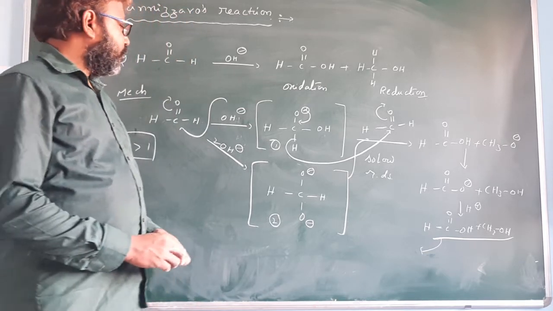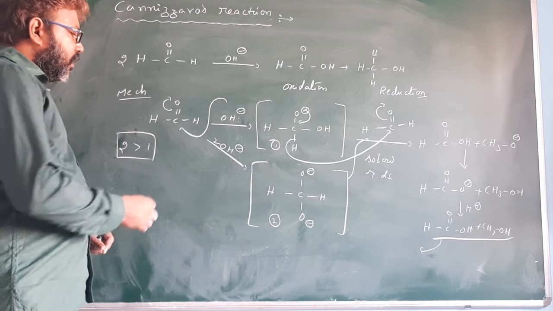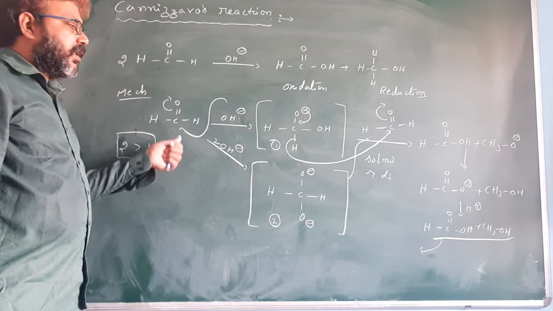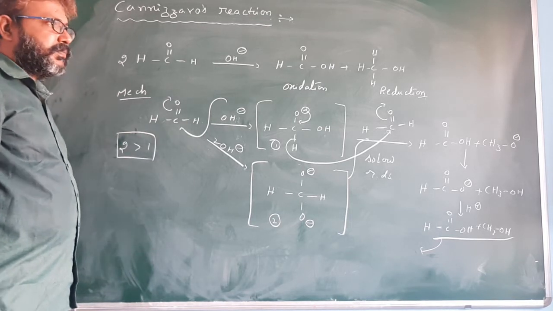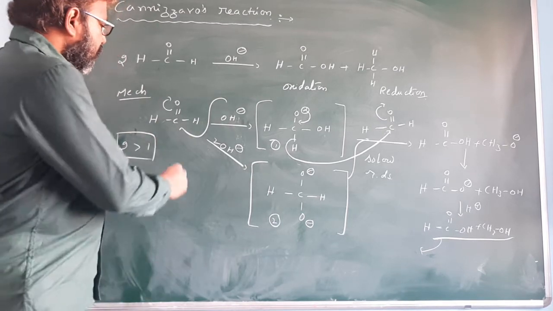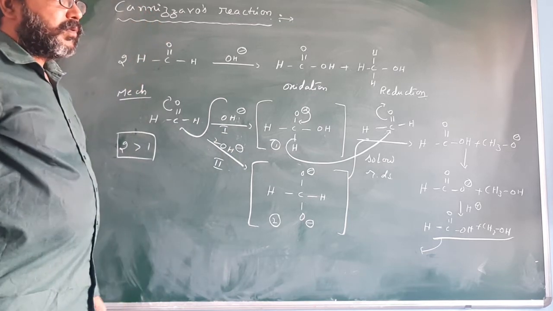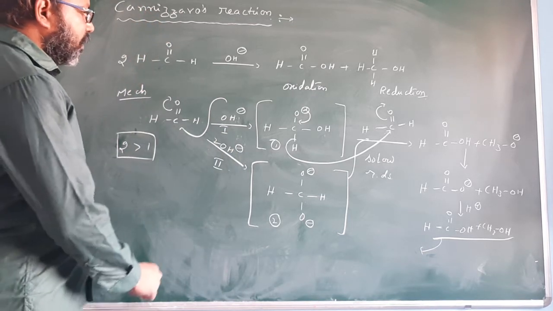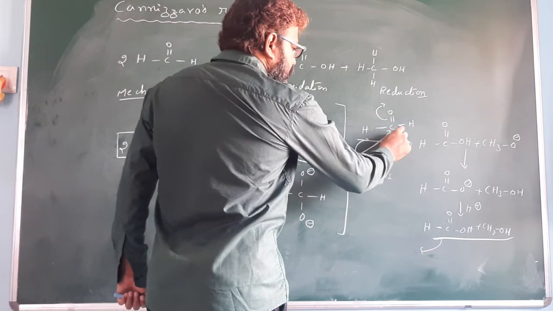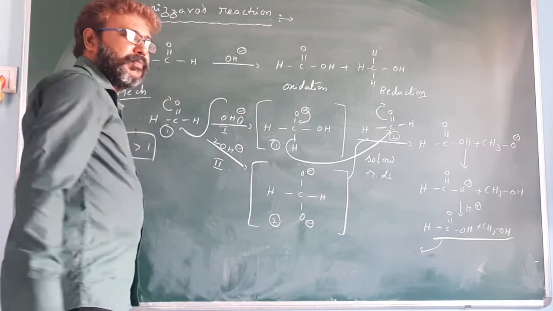Now in Cannizzaro reaction, what is the order of reactivity? What is its molecularity? Now there is a path 1 mechanism and a path 2 mechanism. In path 1 mechanism, there is 1 mole of aldehyde, another mole of aldehyde, and 1 mole of base.